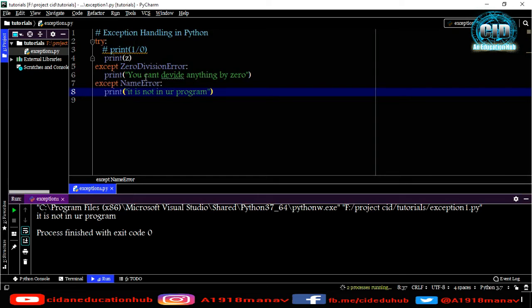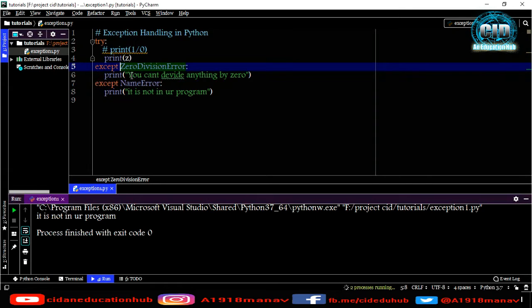Now let me handle these two together. I will make a tuple, and under the tuple I will put the things which I have to handle together. So here NameError and ZeroDivisionError are handled at a time.